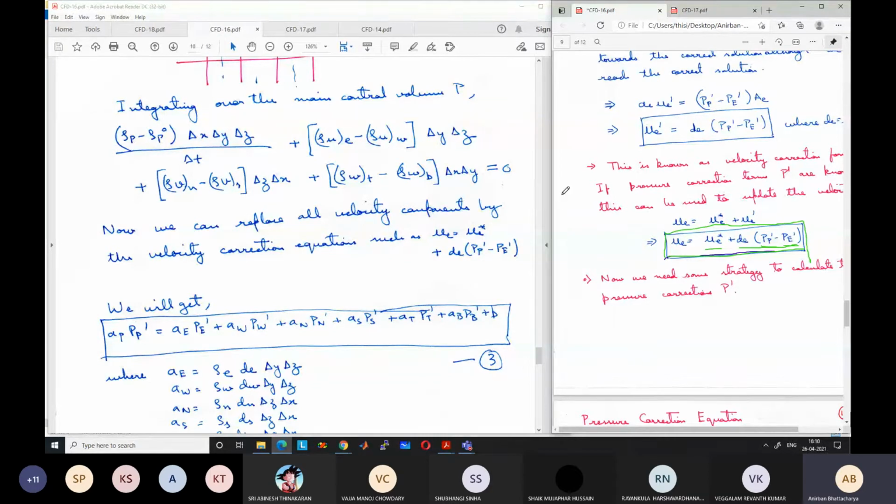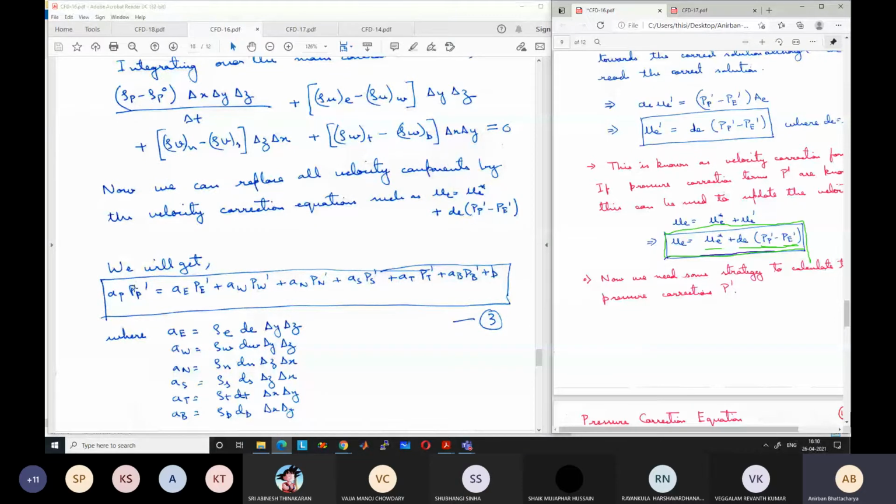So I can rearrange this equation. You do it on your own after the class. I will rearrange this equation so that I take the PP dash terms to one side. There will be 6 PP dash terms, one from each velocity, which I will take to the left side. And then on the right hand side, we have AE PE dash plus AW PW dash plus AN PN dash plus AS PS dash plus AT PT dash plus AB PB dash. These have come from the velocity correction formula. Plus B, where B contains all the star values plus this transient term.